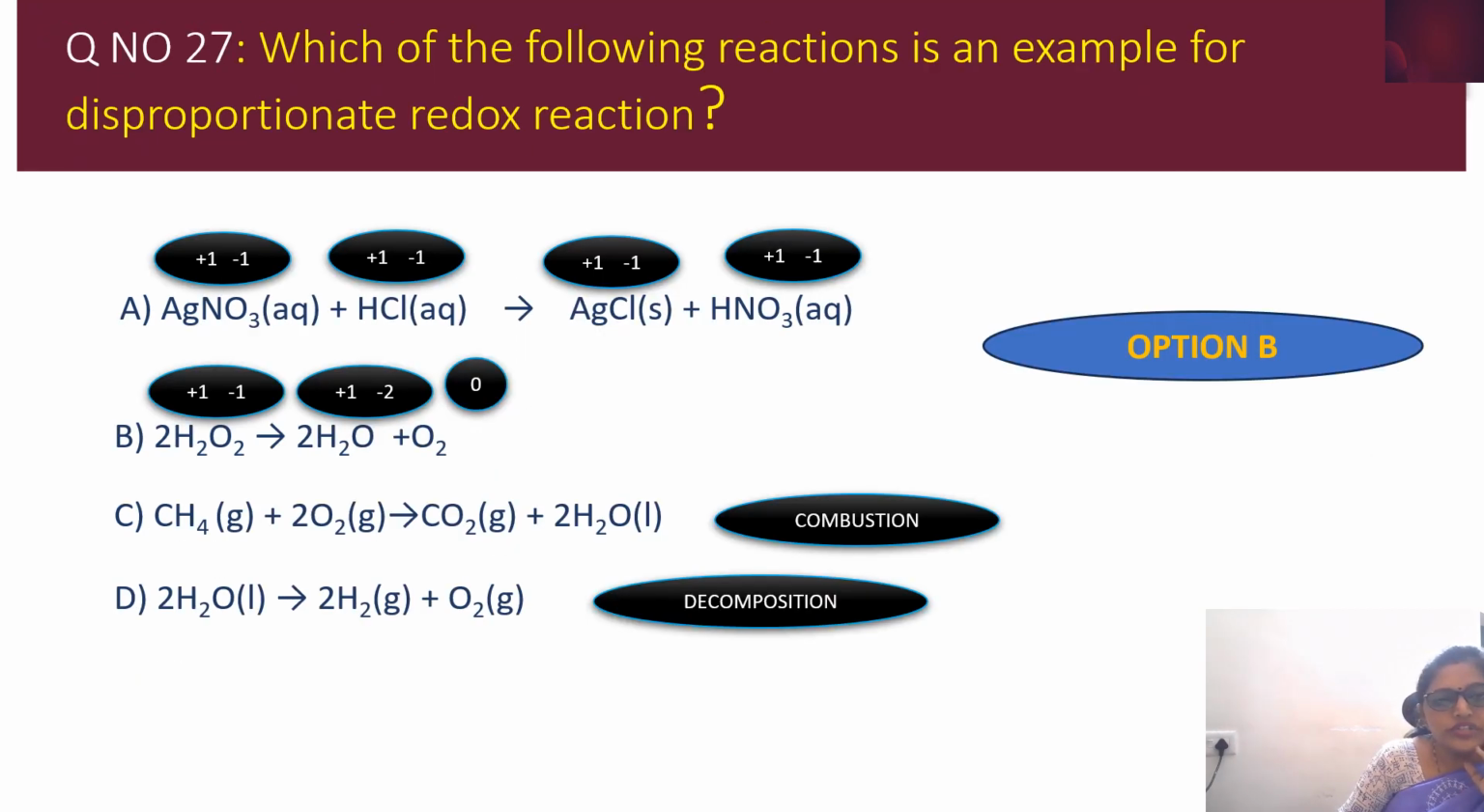Let us move on to the next question, question number 27. Which of the following reactions is an example of a disproportionation redox reaction? They have given 4 options. Let us look at what they have asked here. They have asked about the disproportionation redox reaction. What do you mean by a disproportionation redox reaction?